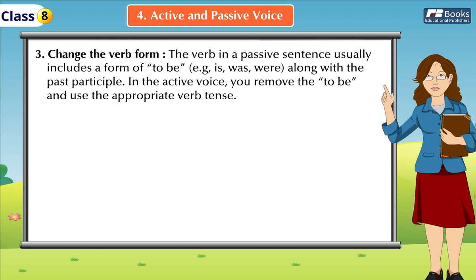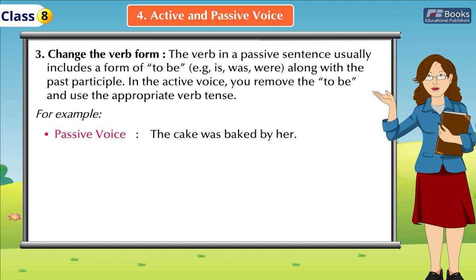Rule 3. Change the verb form. The verb in a passive sentence usually includes a form of to be. Example, is, was, were, along with the past participle. In the active voice, you remove the to be and use the appropriate verb tense. For example, passive voice. The cake was baked by her.